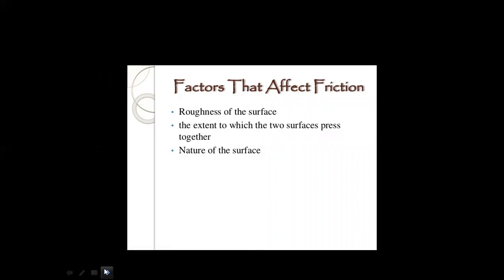Now our next topic would be the factors that affect friction, and the remaining part of the topic, which is friction. So this is enough for this time.